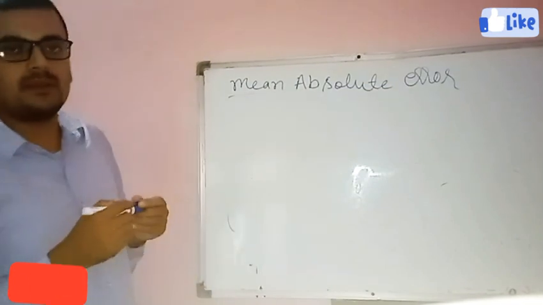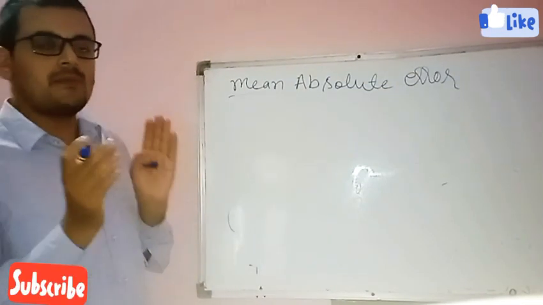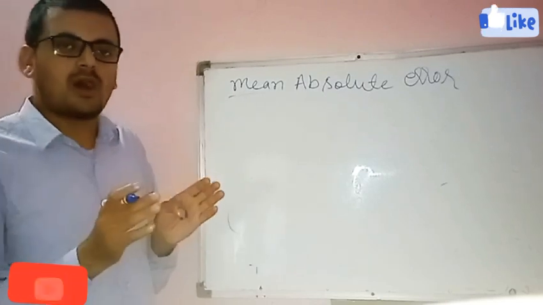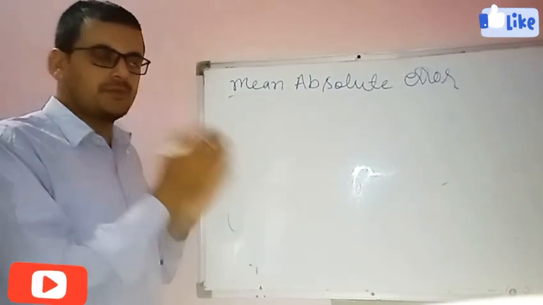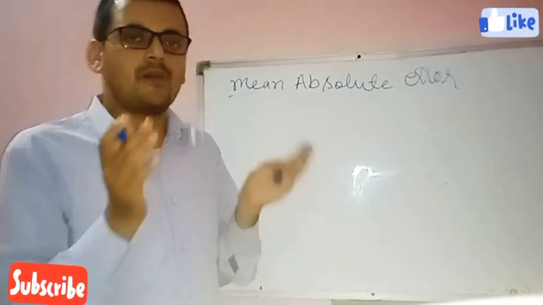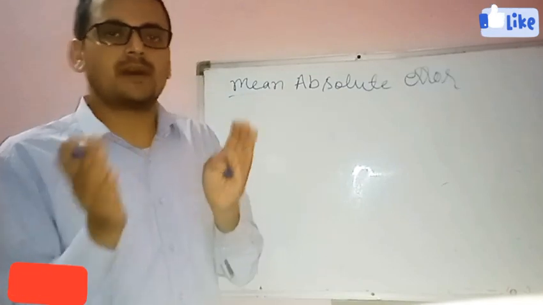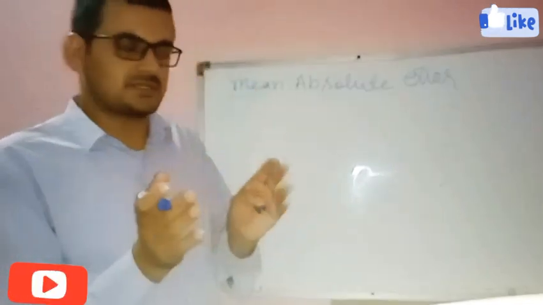Now how will we calculate the mean absolute error? We will take the mean of all absolute errors. It is the mean of all absolute errors which come under any particular observation.